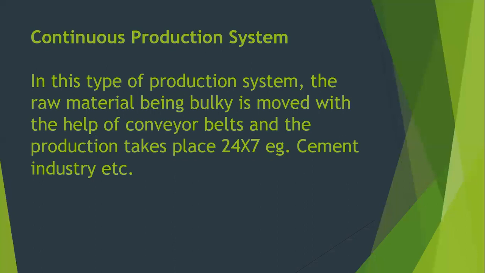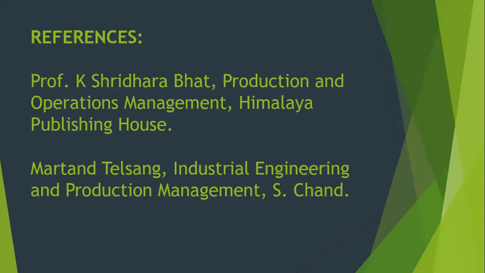The same concept is utilized in this continuous production system, and the raw material is moved from one place to another with the help of conveyor belts. And the main feature of this production system is that the production takes place 24/7. The workers work in shifts, but this production does not take place all the year round, obviously. So the factories of cement, steel, aluminum, all these factories run on the concept of the continuous production system. So I hope now the various types of production system are clear to you.